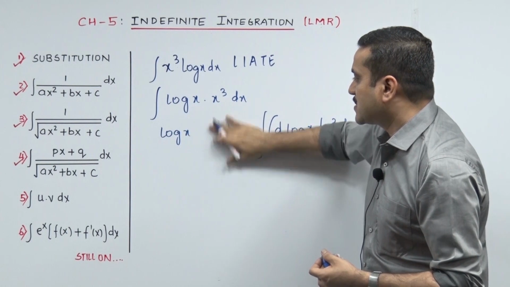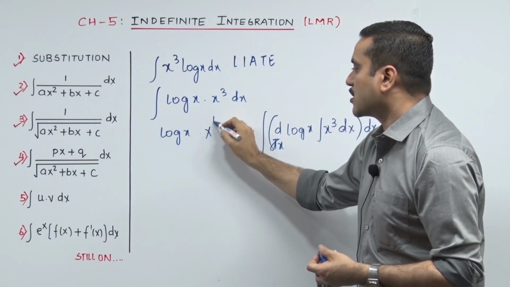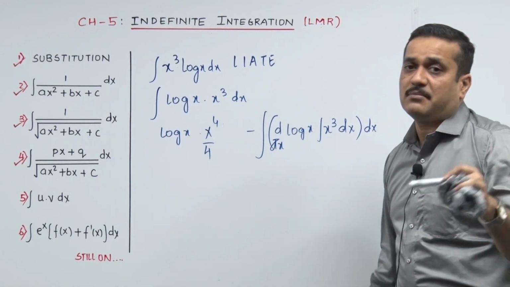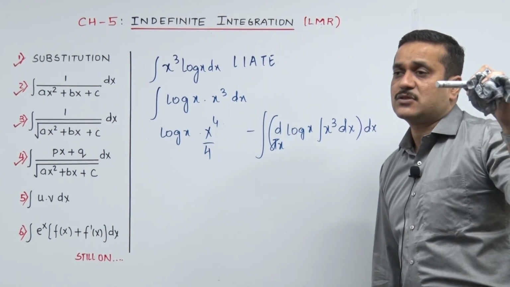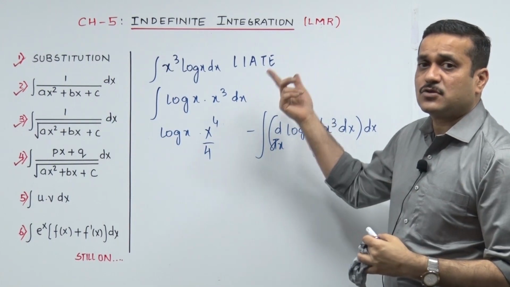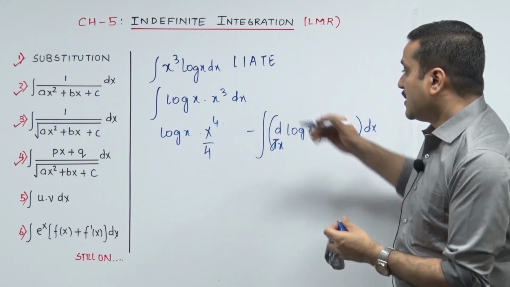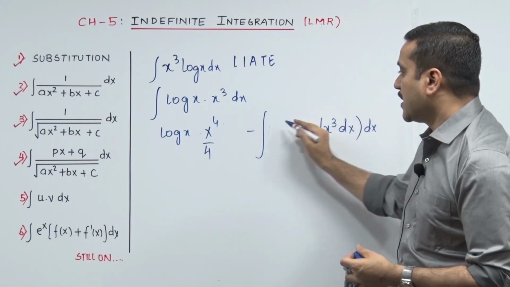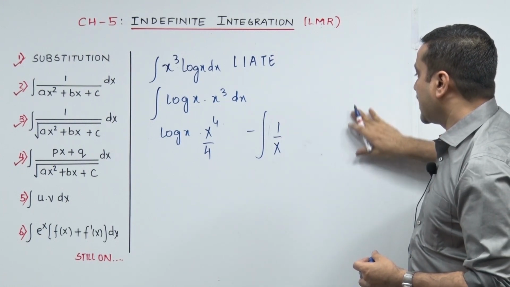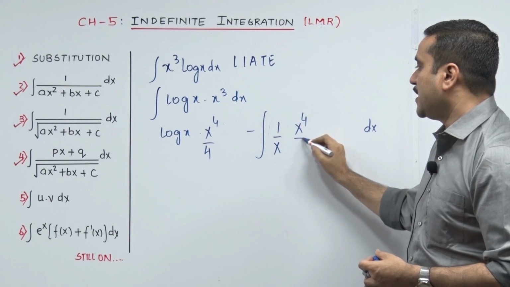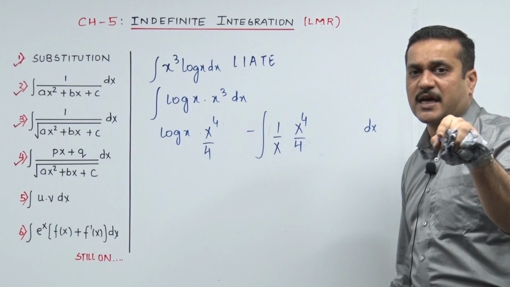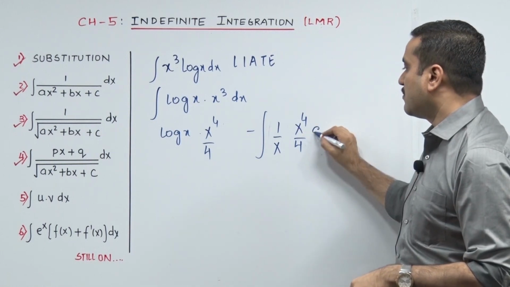Now that goes x raised to 4 upon 4. You are shocked. That was the first formula we spoke about when our LMR on this topic started: x raised to n goes x raised to n plus 1 upon n plus 1. So x cube goes x raised to 4 upon 4. Done. Derivative of log x goes 1 upon x. Sir, you also rubbed out a dx. When you finish that inside integration, the dx with respect to x goes, and you are left with just one integration, so 1 dx.